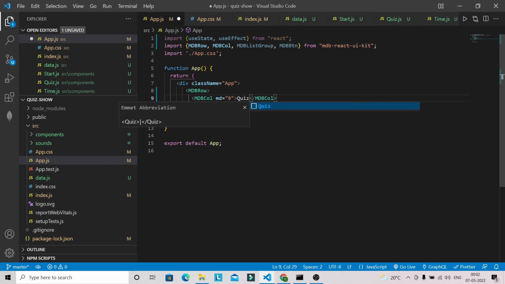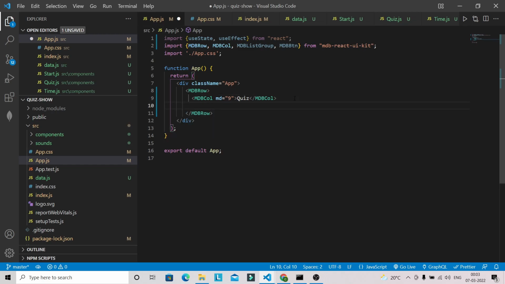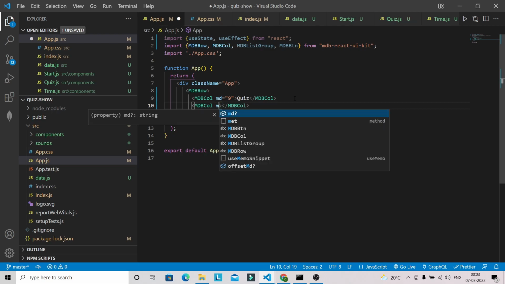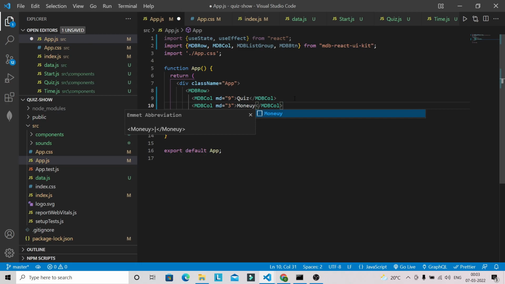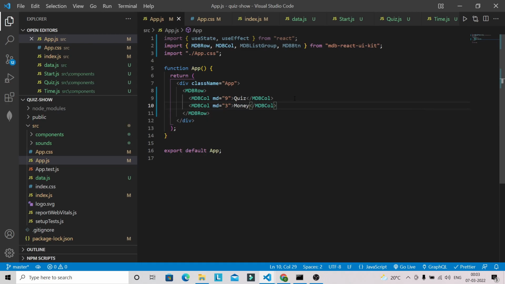Here we are going to have our quiz question, timer and background image, and 3 columns I'm going to use for the prize money along with some details like name, how much money the user earned, and exit and quit buttons. So all this is going to be inside the 3 columns. Okay, so let's save this file first, and let's go to the browser.